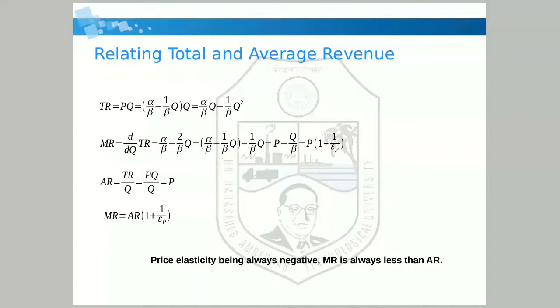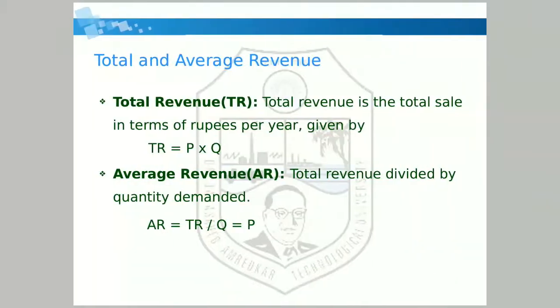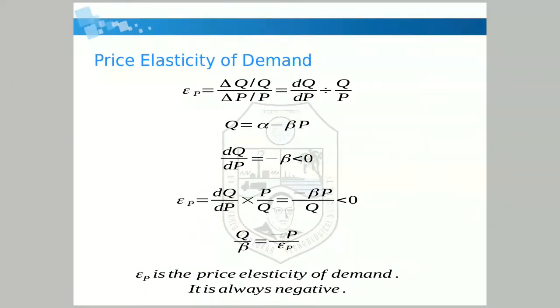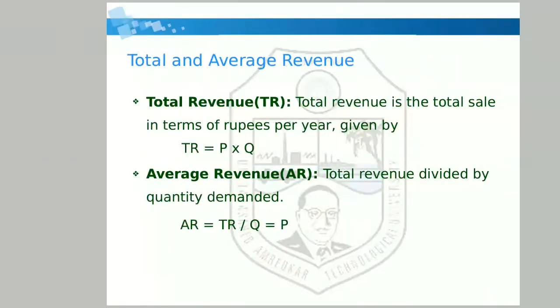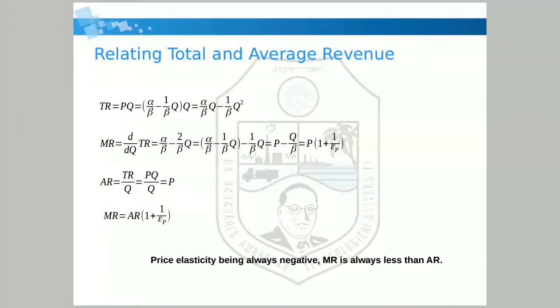So it will be P minus Q divided by beta, which is equal to P plus 1 upon price elasticity. If you check the equation of price elasticity, Q by beta equals minus P divided by epsilon P, so you will get how they have calculated it. It's just a simplification. You can pause the video and check the mathematical expressions.